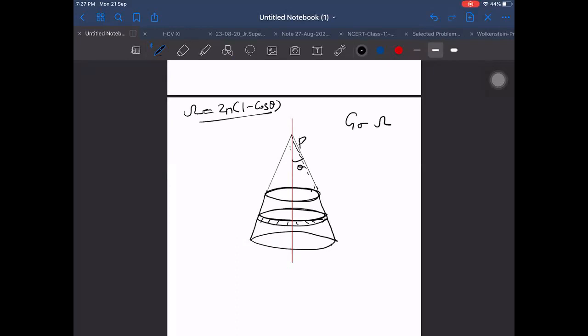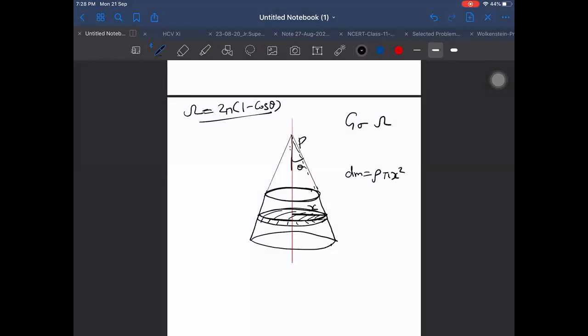So how to find dm? I want to find sigma. Sigma will be mass per unit area. So for this elemental disk, what is the area? I can write dm as rho into pi x square into width, considering x as the radius.